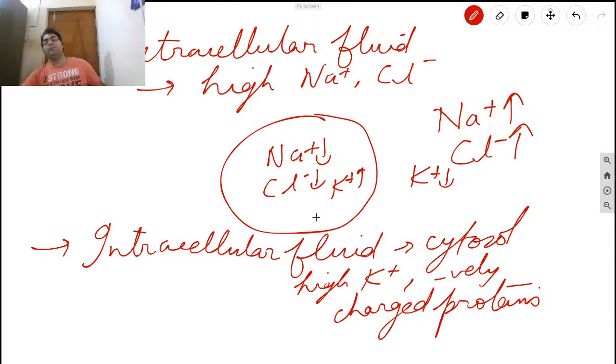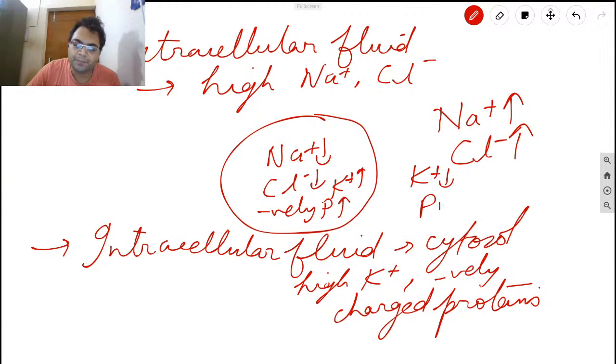And proteins are present more inside the cell because they are produced inside the cell in the rough endoplasmic reticulum. Proteins are mostly negatively charged. Once we learned about this in the biomolecules chapter that I taught you, proteins are really negative in charge. So negatively charged proteins are always more inside the cell than outside the cell. Always remember this fact.